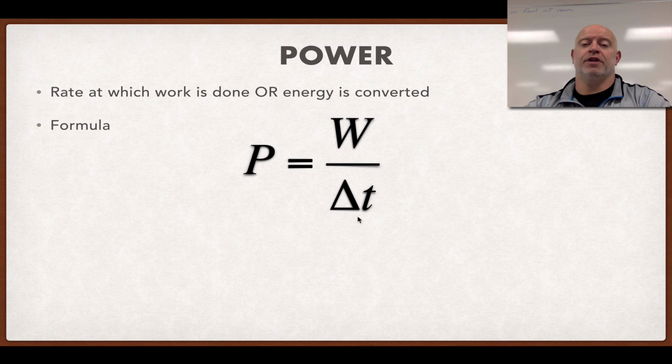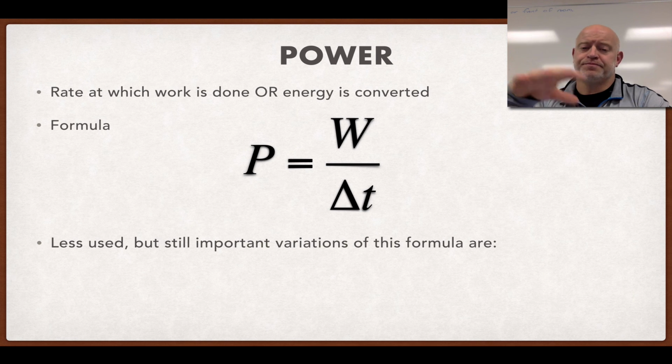So you could put in a lot of work, like 10,000 joules of work, and if it takes you hours to do it, you're not very powerful. However, if you put in 10,000 joules of work and it takes you 2 seconds to do it, well, that's 5,000 watts of power. So that's a lot of power there. It's about the work you put in and how fast you can get it done. So power really has two components: the work and the time. Things that are powerful can do things quickly also.